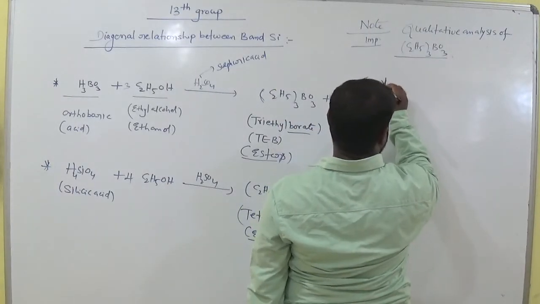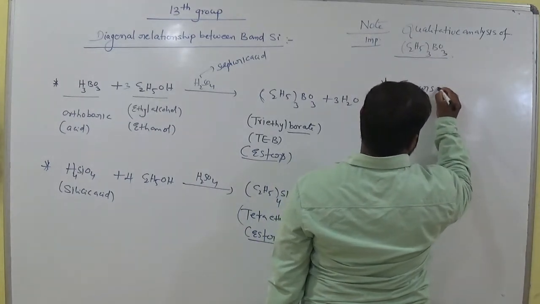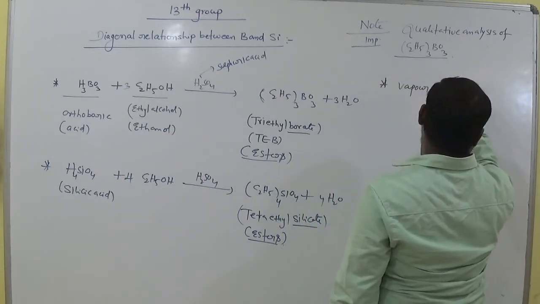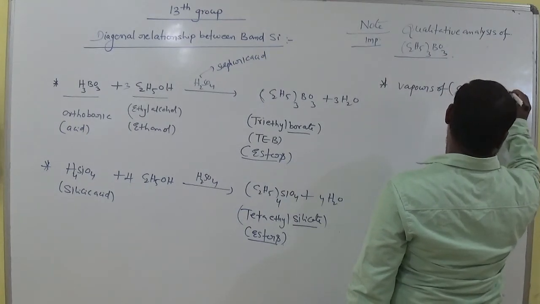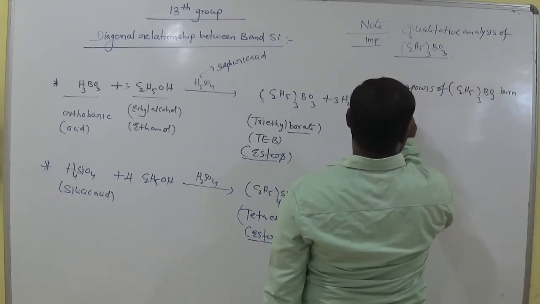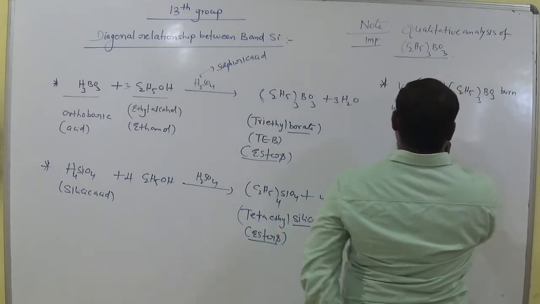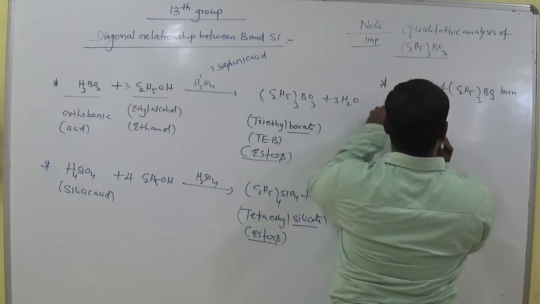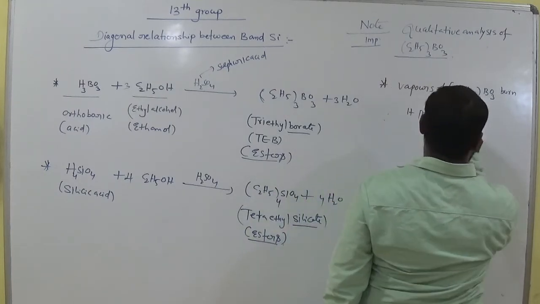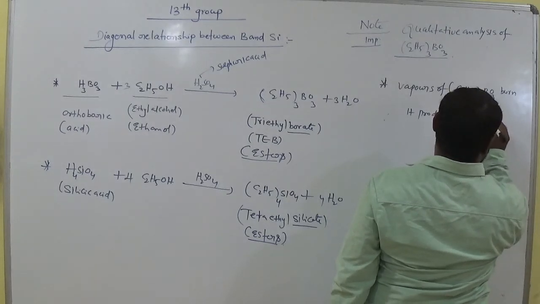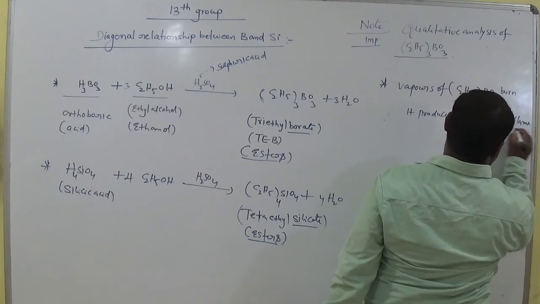The vapors of triethyl borate burn with a green edged flame.